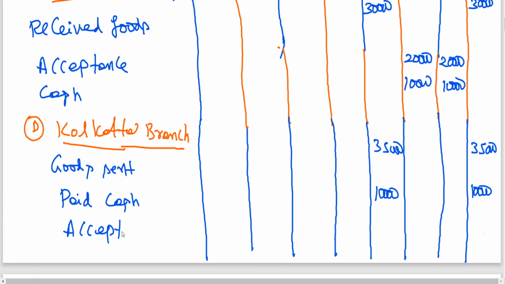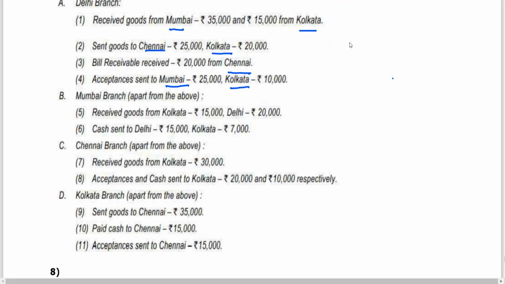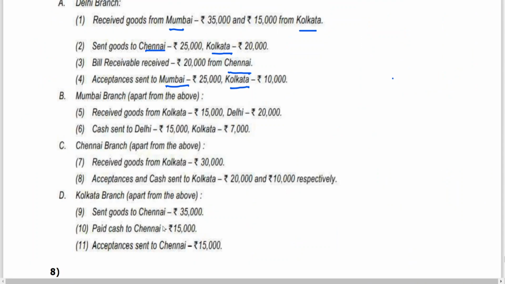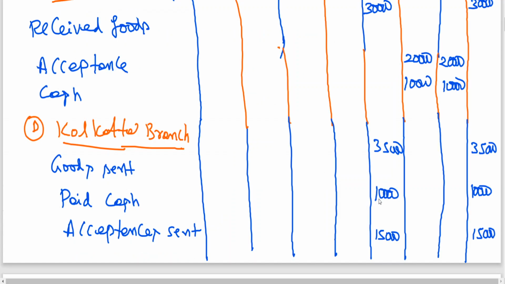Acceptances means bills payable. What is the amount here? 15,000. 15,000 credit. 15,000 debit to where? Chennai. See, in all transactions we got one debit and one credit. Clear to all of you? Paid cash is also 50.